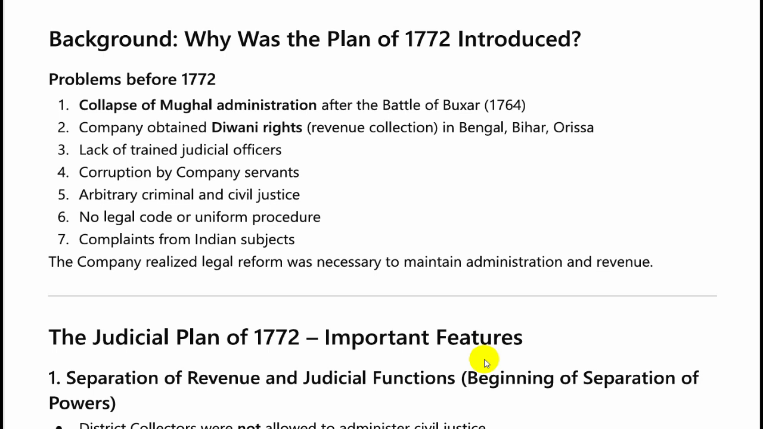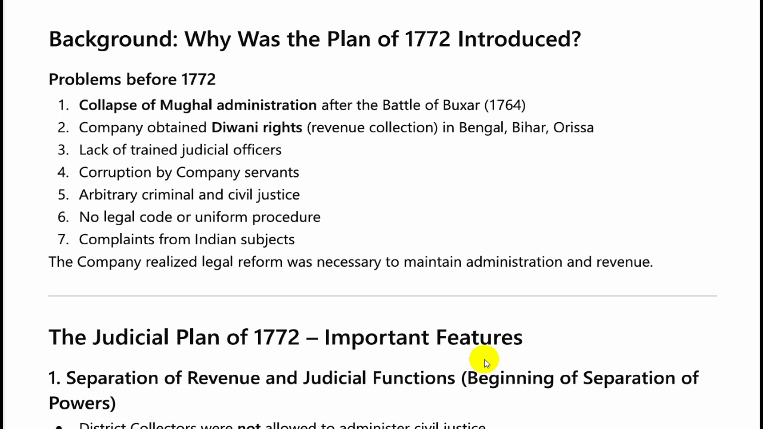The judicial officers were not trained. There were allegations of corruption by the company servants. Criminal and civil justice was arbitrary. Yet, after the introduction of both the charters of 1726 and 1753, there was no legal code maintained. Although Mayor's Court was meant to be a court of record, yet there was no uniform procedure even till then. There were a lot of complaints from the Indian subjects or Indian inhabitants or population.